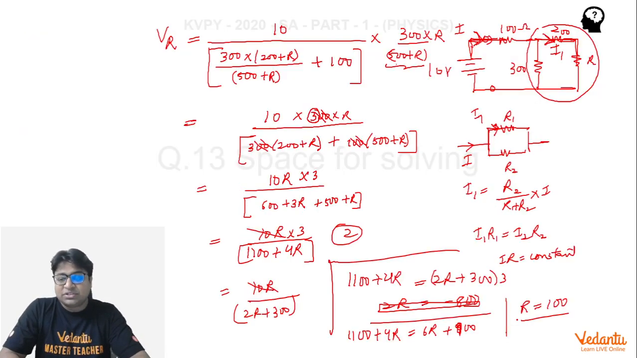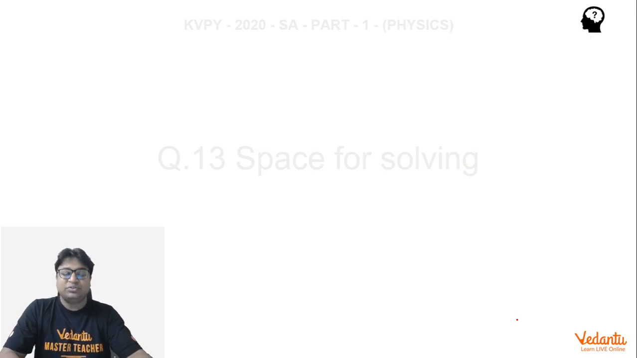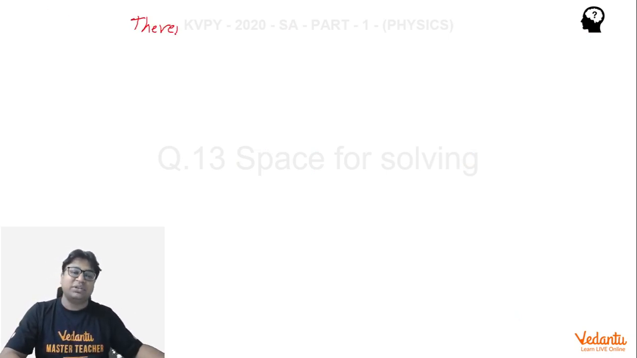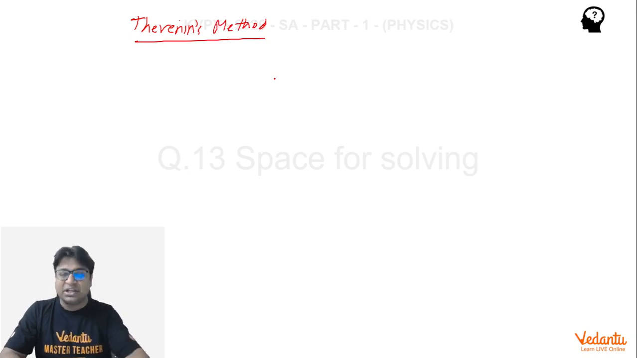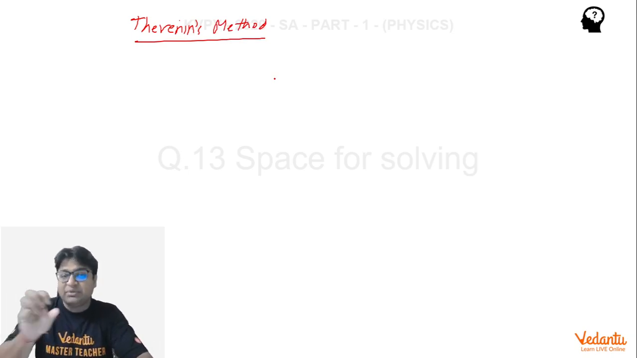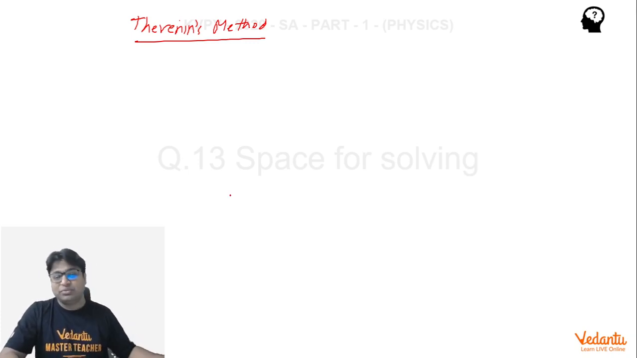So now this is one of the solutions that I told you. The other very quick solution I'm going to present you is called Thevenin's method. Let's see what that method says. That method says that we can replace an entire circuit with an equivalent battery. So let's see how to make use of this.